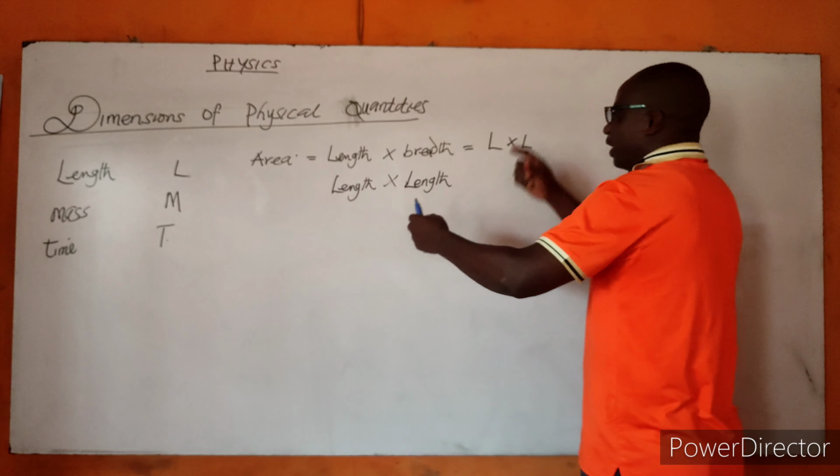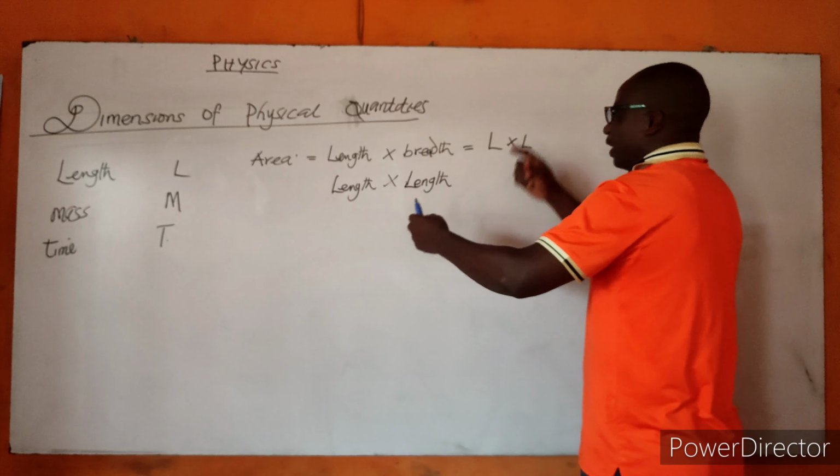Now, distance is dimensioned as L. Do not forget, our time is dimensioned as T. So I can now say the dimension of speed is L T raised to the power of minus 1. That is the unit of the speed.